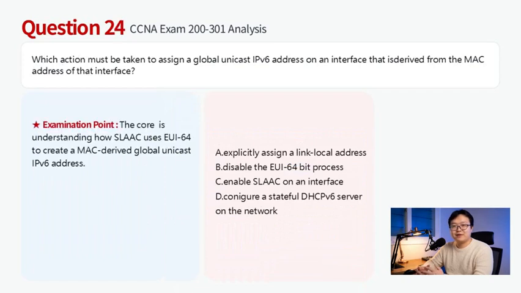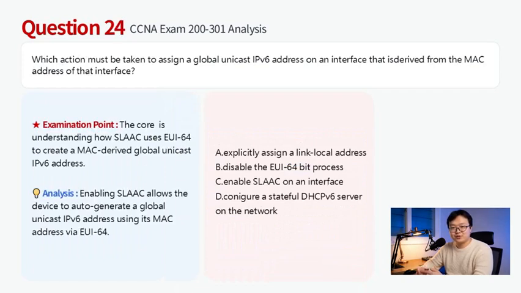SLAAC enables a device to automatically generate a global unicast IPv6 address using the network prefix from router advertisements and the interface's MAC address via the EUI-64 process. This directly fulfills the requirement of deriving the address from the MAC address. Therefore, this question chooses C.